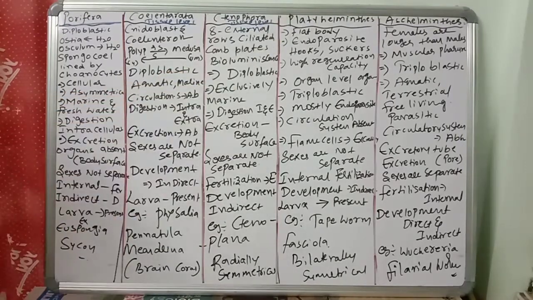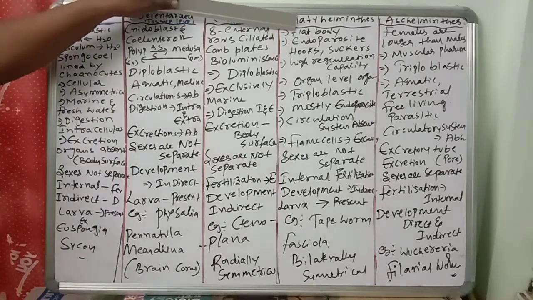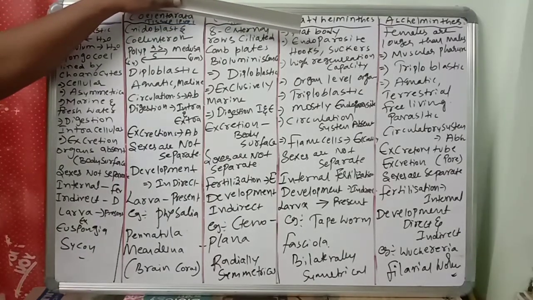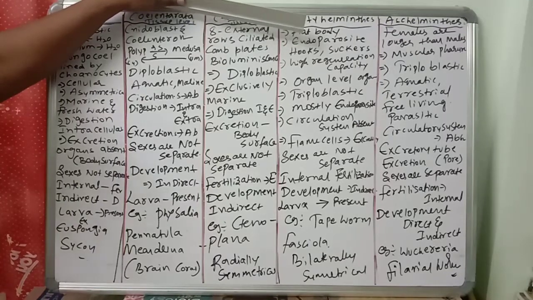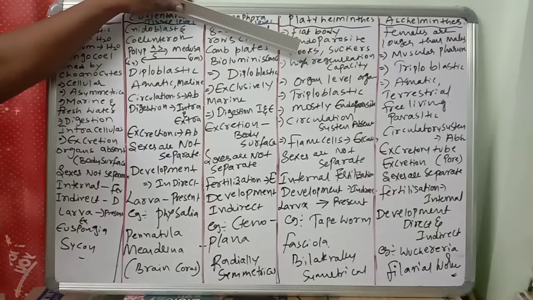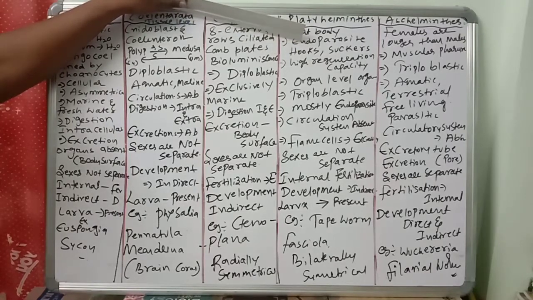Next, Platyhelminthes, the flatworms. They are dorso-ventrally flat, mostly endoparasites. They are found in animals including humans as parasites.